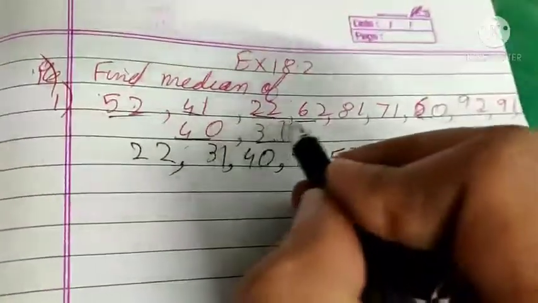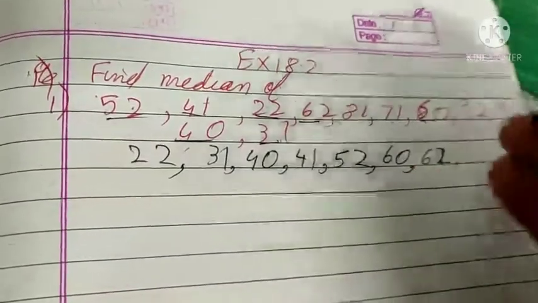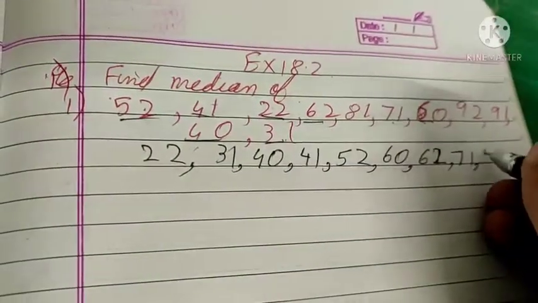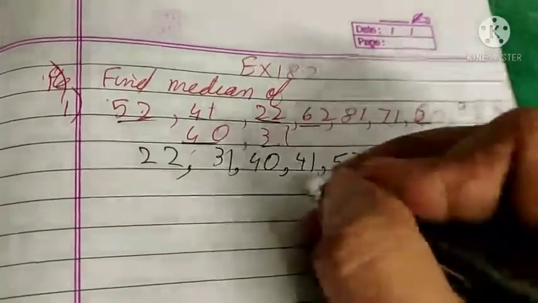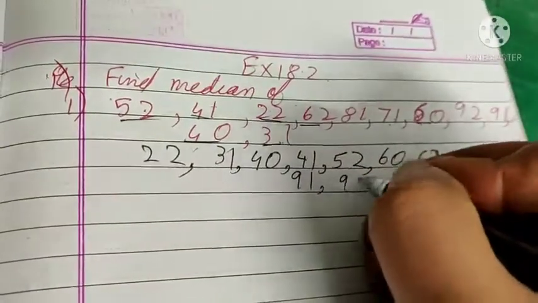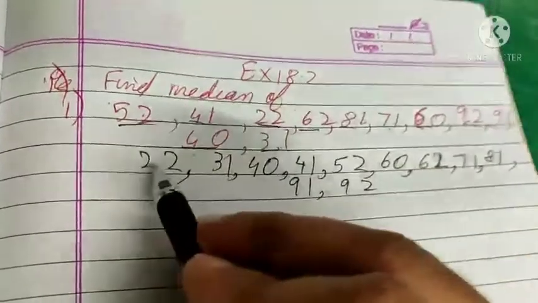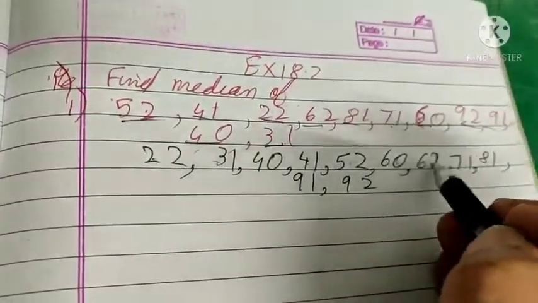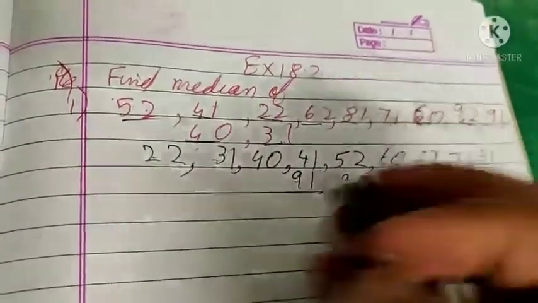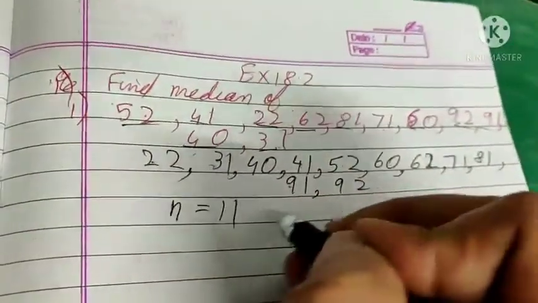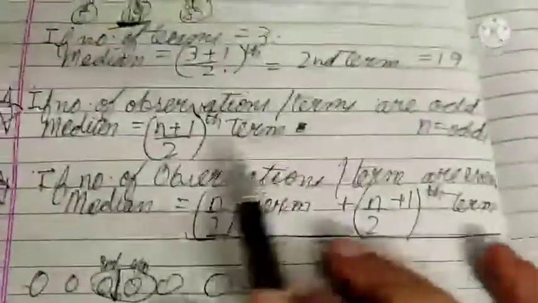We are left with 71, 81, 91 and 92. How many terms are there? 1, 2, 3, 4, 5, 6, 7, 8, 9, 10, 11. 11 terms. So n is 11. That is odd. For odd, our formula for median was n plus 1 by 2th term.